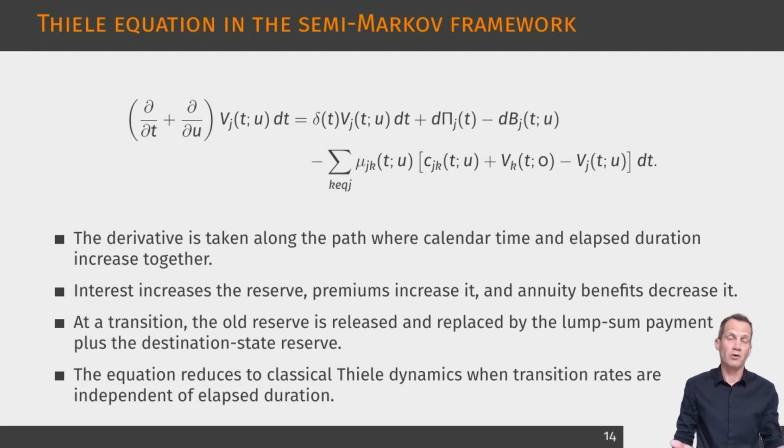If a transition occurs, the insurer pays the lump sum benefit attached to that transition and replaces the current reserve by the reserve of the destination state, where the duration is reset to 0. The expression inside this transition term is therefore the capital at risk for the transition. A terminal condition is needed at maturity when a lump sum benefit is payable. The main insight is that Thiele's equation survives in the Semi-Markov setting, but it becomes a partial differential equation in calendar time and elapsed duration.